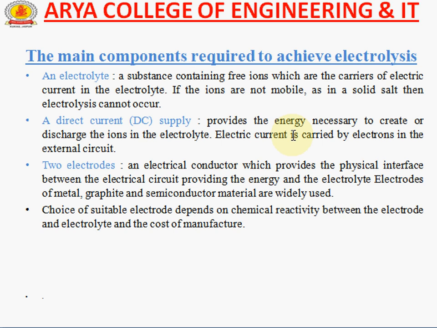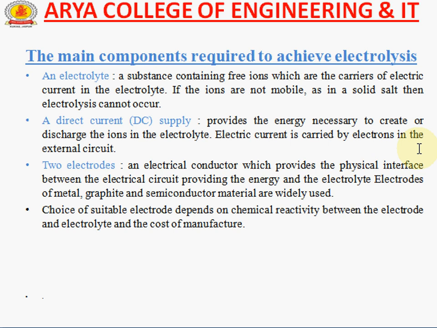So the DC supply provides the energy necessary to discharge the ions in the electrolyte, and electric current is carried by the electrons in the external circuit. And then two electrodes. We know that when a battery or DC supply is connected, an electrical conductor provides the physical interface between the electric circuit providing the energy and the electrolyte. Electrodes of a metal such as graphite and semiconductor materials are widely used.